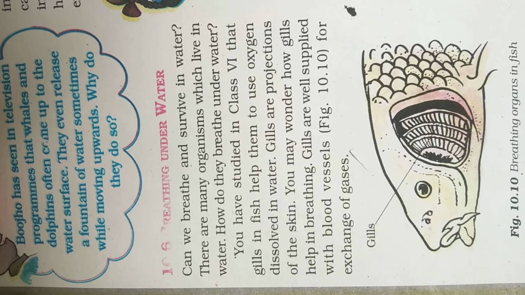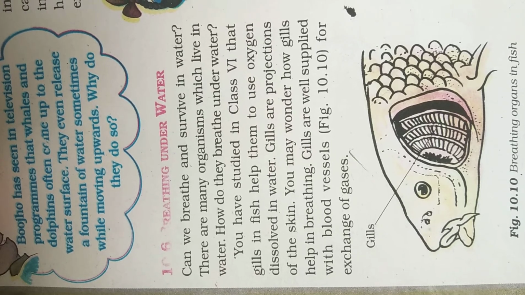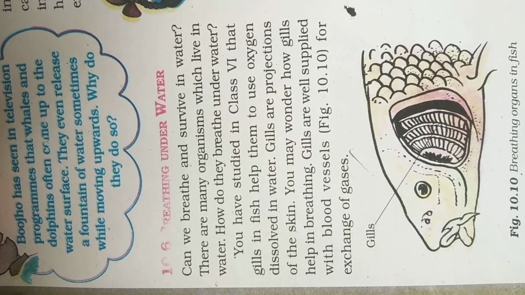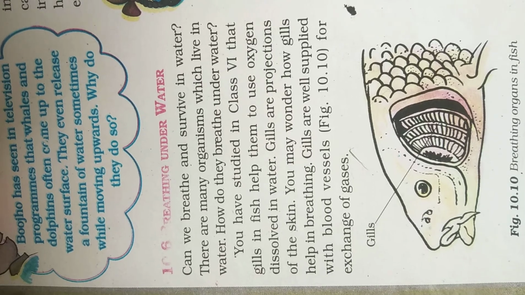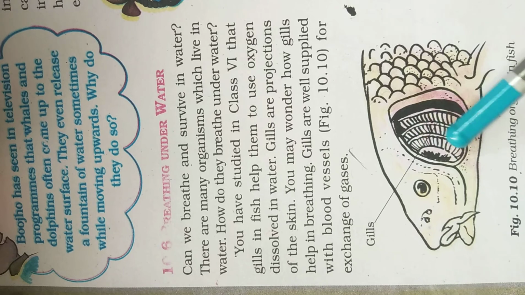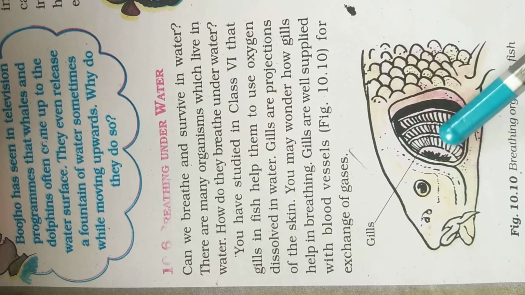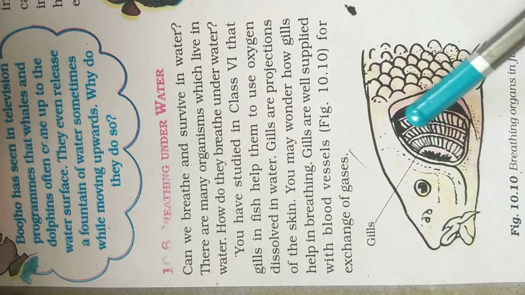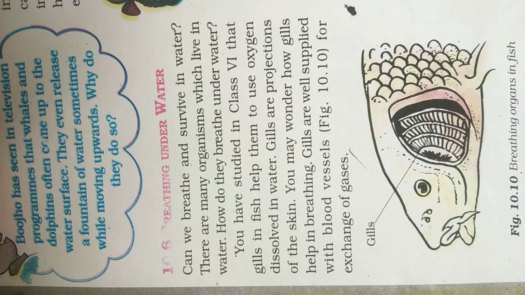You have studied in class 6 that gills in fish help them to use oxygen dissolved in water. Gills are projections of the skin. So these are the gills, projections of the skin, like skin, present and projected.